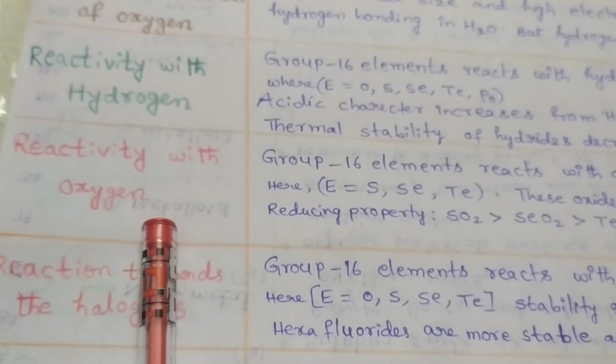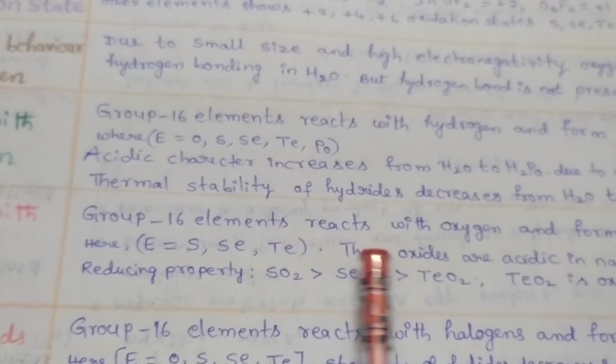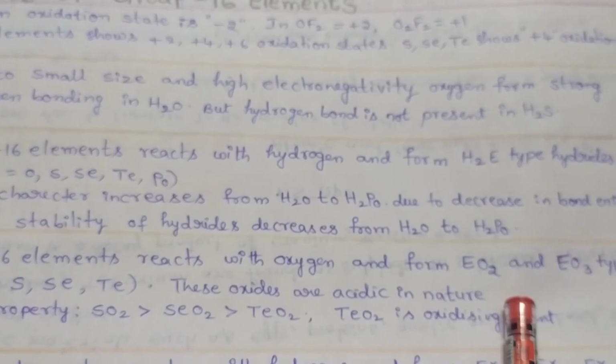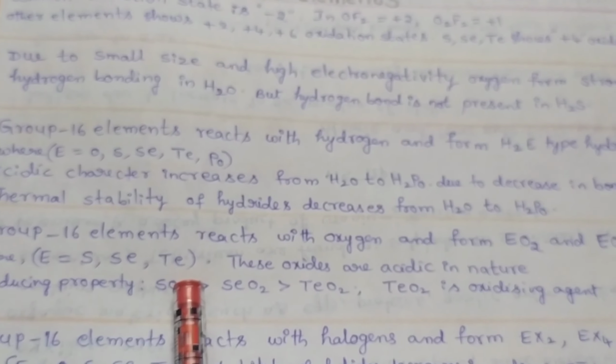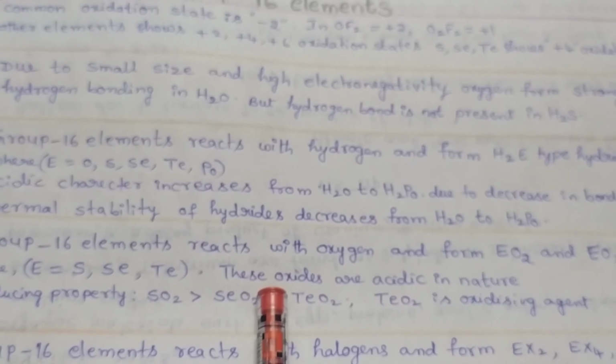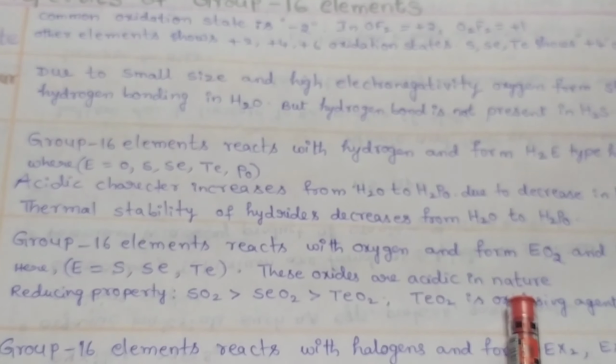Now we discuss reactivity with oxygen. Group 16 elements react with oxygen and form EO2 and EO3 type of oxides, where E is sulfur, selenium, tellurium. The oxides are acidic in nature.